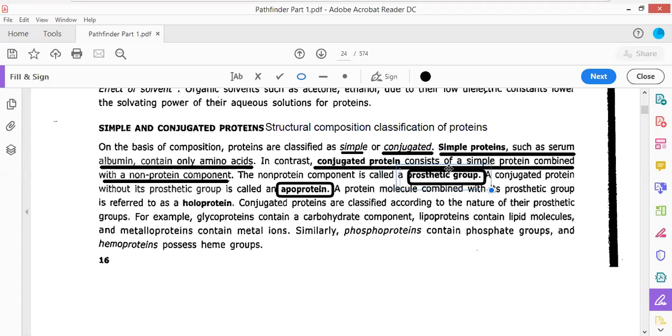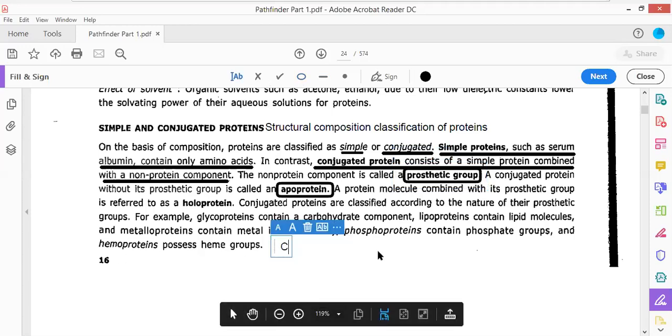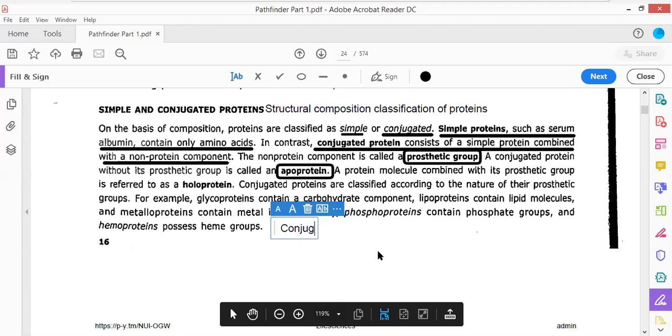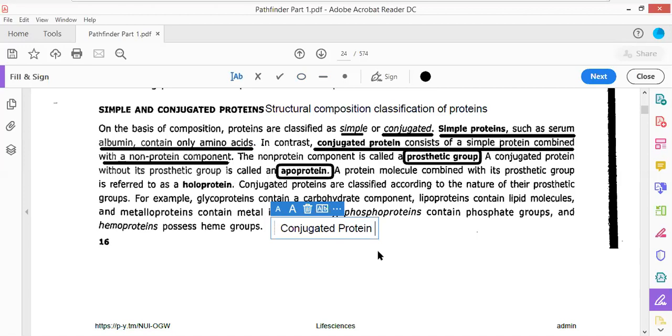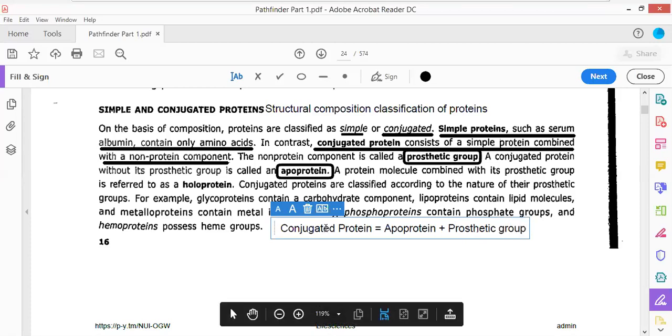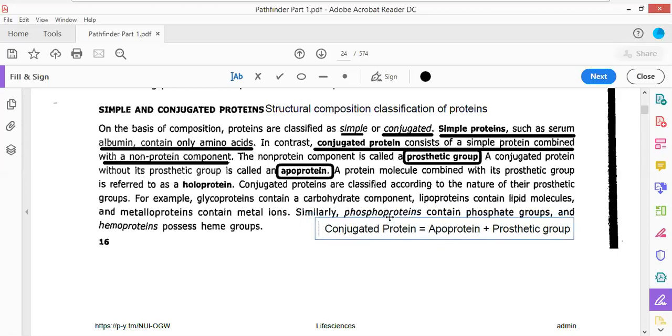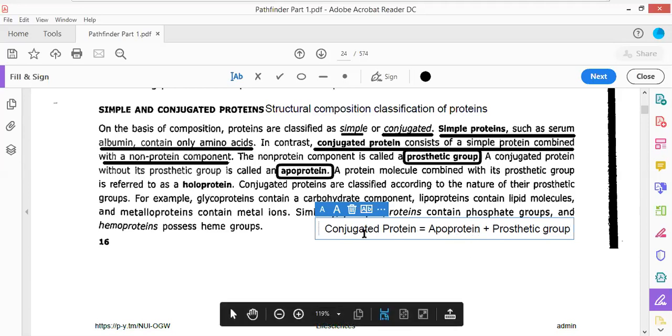So what we can write here is that conjugated protein can be written as equal to apoprotein, which is only the protein part, plus prosthetic group. This is how conjugated proteins are being made. A protein molecule combined with its prosthetic group is referred to as a holoprotein. When both these parts are present, it is referred to as holoprotein.